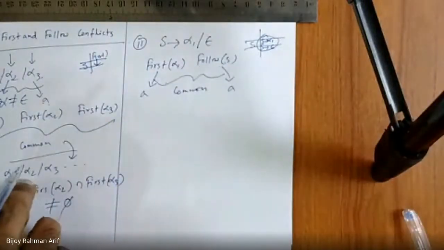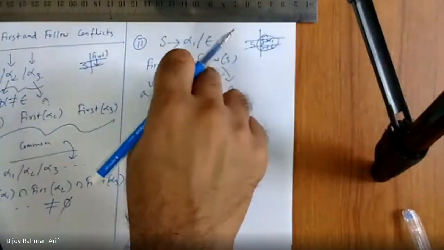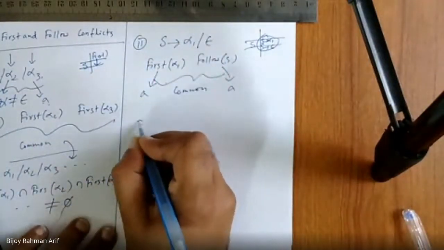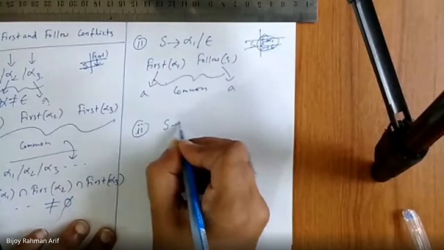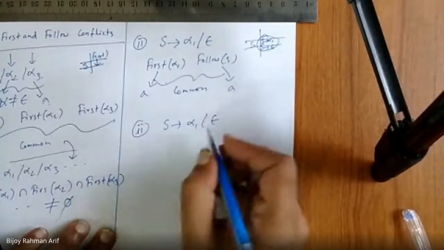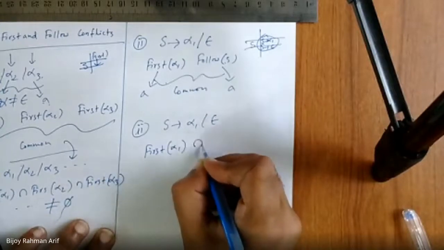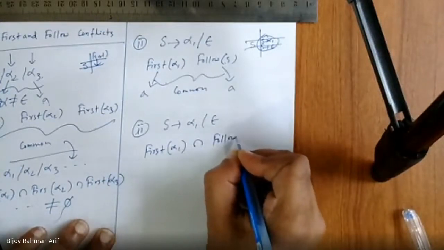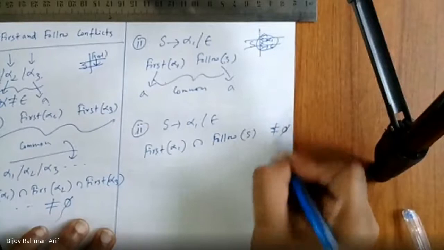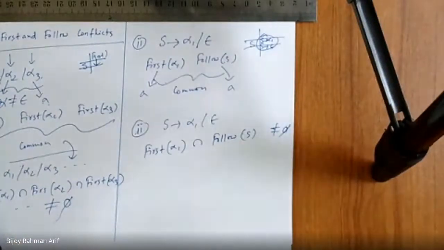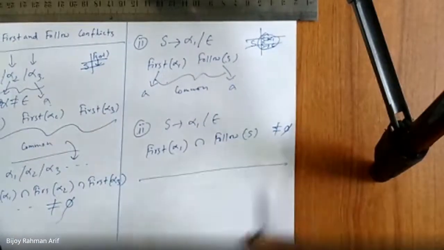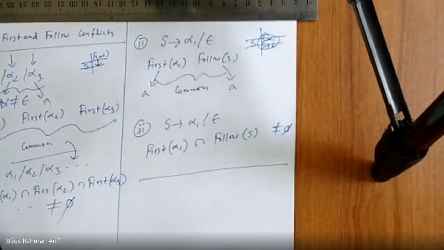Yes, sir. According to rule number 2, this is rule number 1 of parsing. According to rule number 2, the second criteria would be if S derives alpha 1 and epsilon, then first of alpha 1 intersection follow of S is not equal to phi. So that is the second criteria for conflicts. So these are the two conflict criteria. Is that clear to you guys?